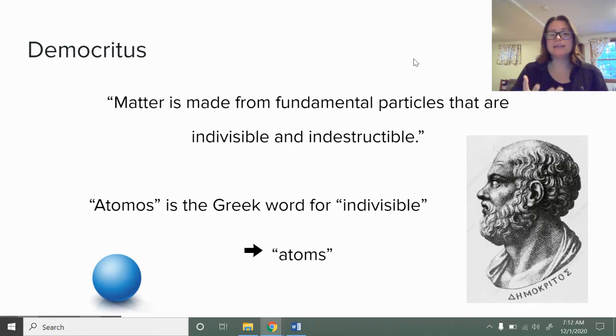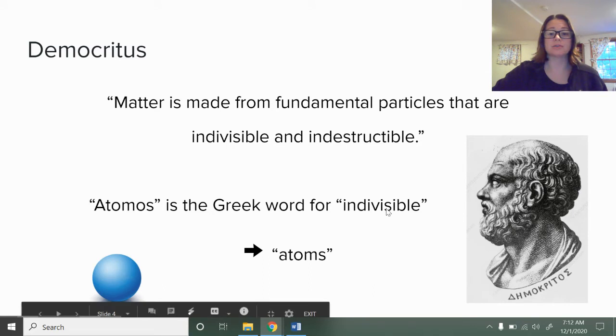Indivisible, right? It sounds like invisible, right? And if we get it small enough, we can't see them. But indivisible means it can't be divided anymore. Once we get down to that fundamental particle, it can't be divided anymore. And so that's what he called it. Atomos is the Greek word for indivisible, can't be divided, and that's where our word atoms comes from.